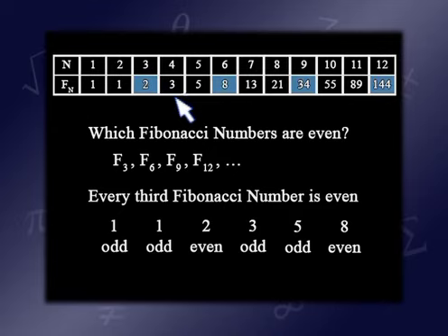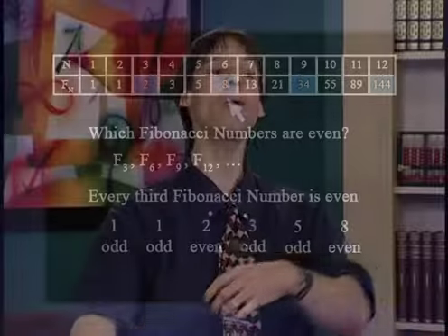And when you add this odd number to this odd number, you're going to get an even number. Oh, and now we're back to where we started. Odd, odd, even. Okay, so that proves that every third Fibonacci number will be even. And what's more, anything that isn't a third Fibonacci number won't be even. It will be odd.